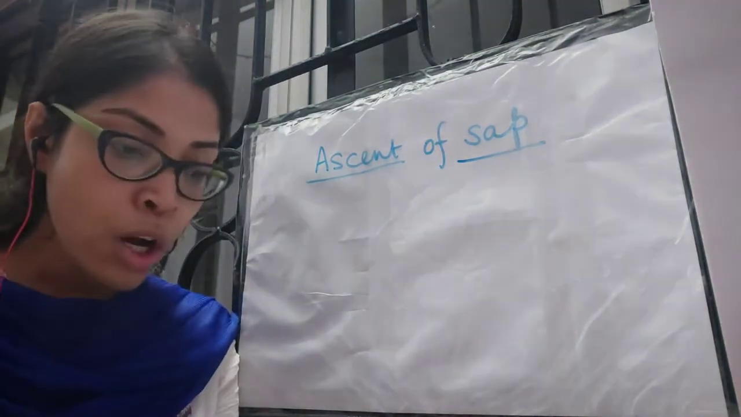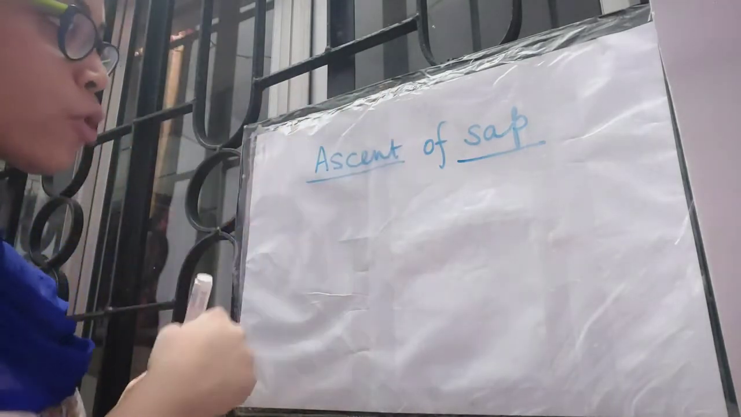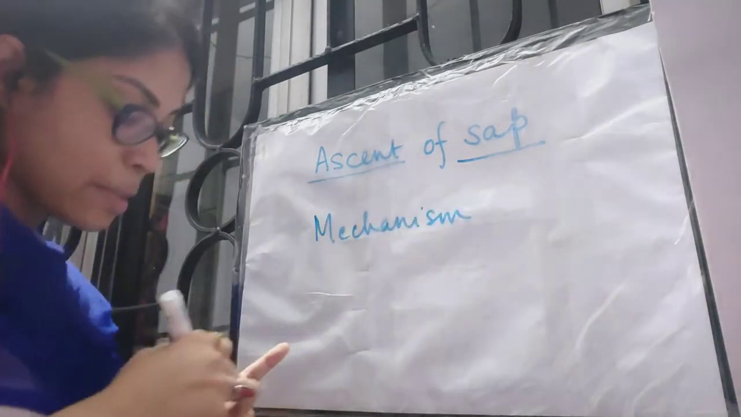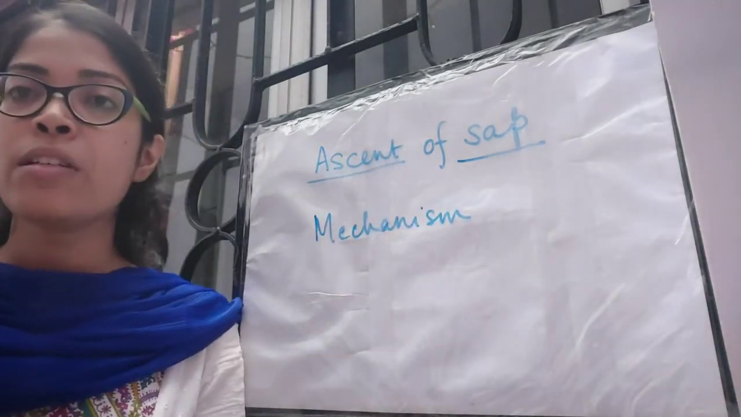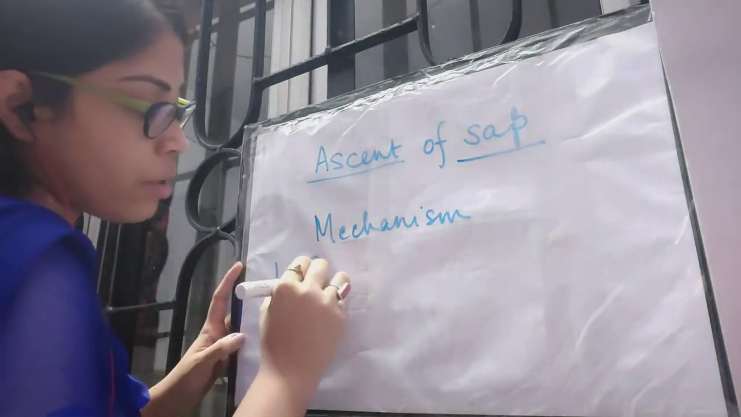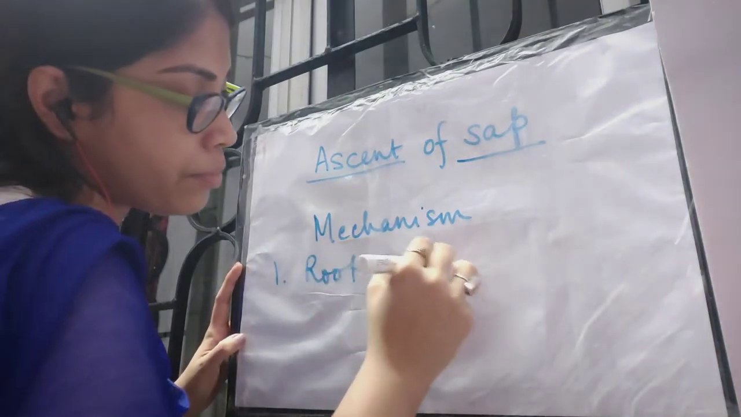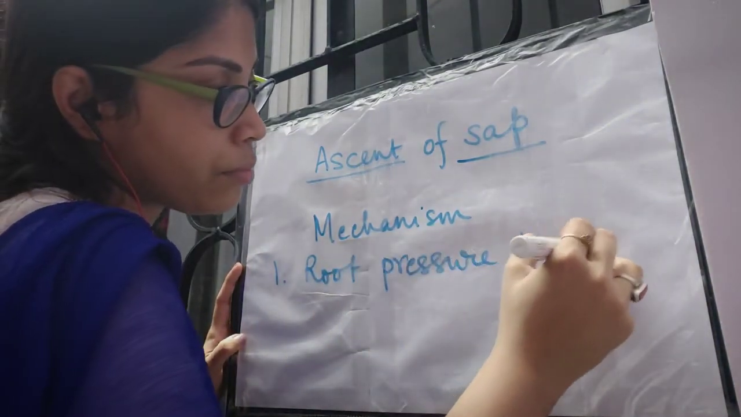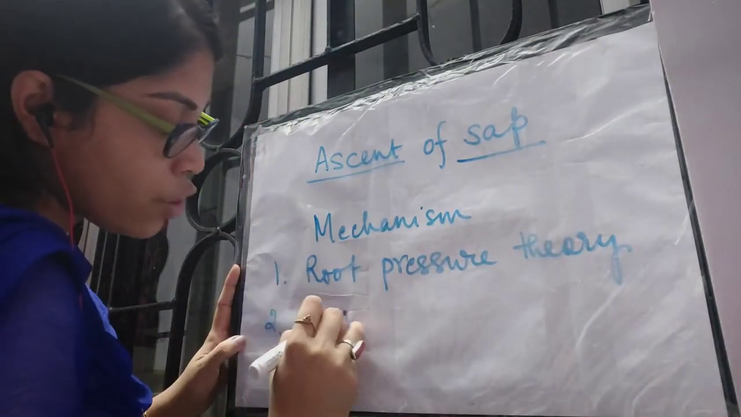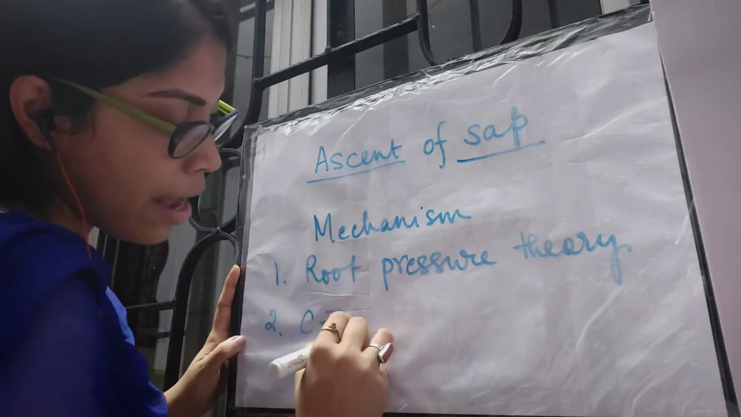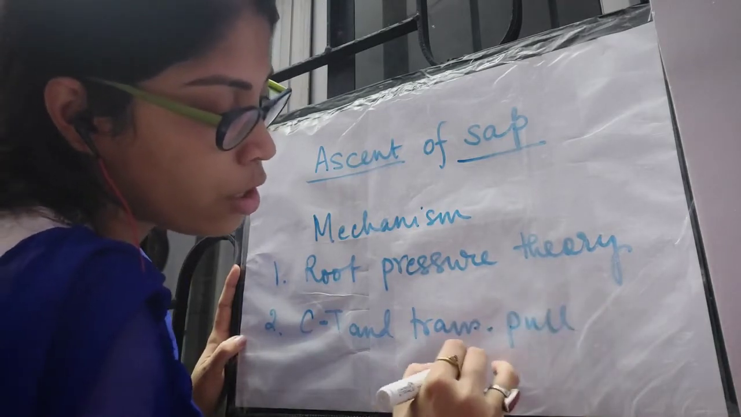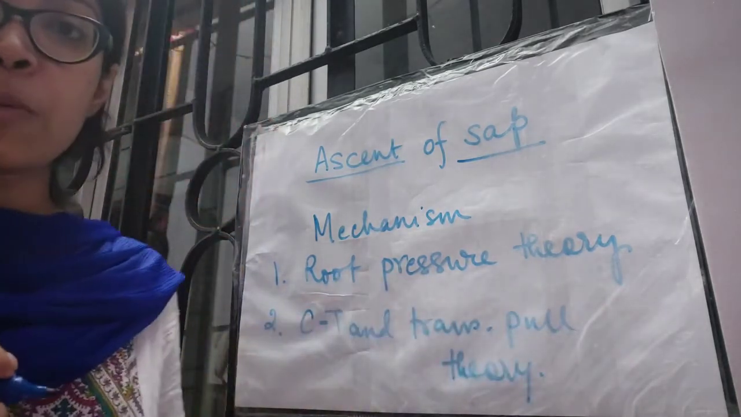Okay, moving on, the next topic, under this topic only, is the mechanism of ascent of sap, how this ascent of sap takes place. Now different scientists have given different theories of ascent of sap mechanism. The first one is the root pressure theory. And the next one is a bigger name. I am writing in short: cohesion, tension and transpiration pull theory.